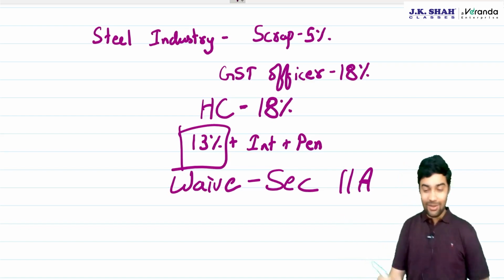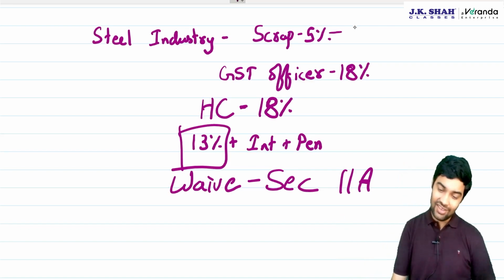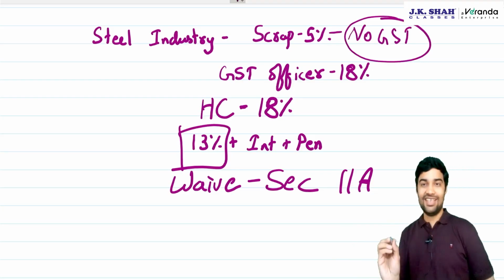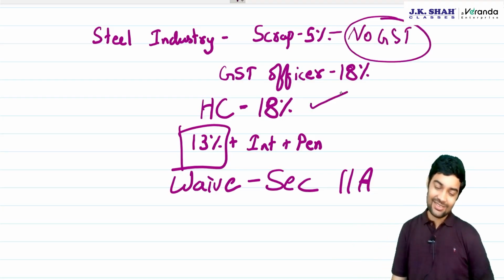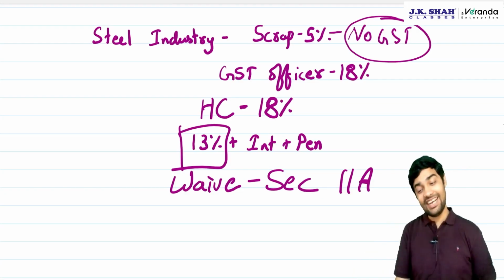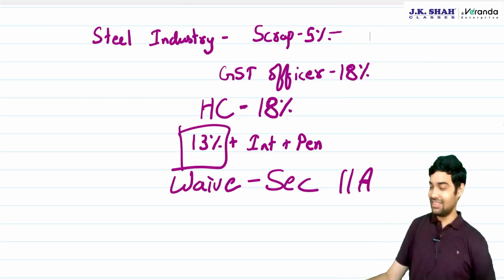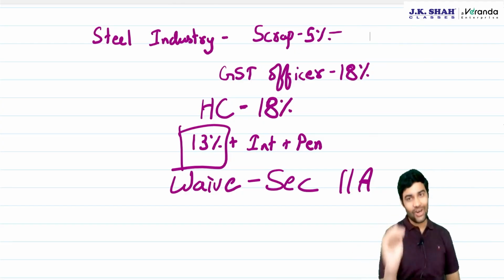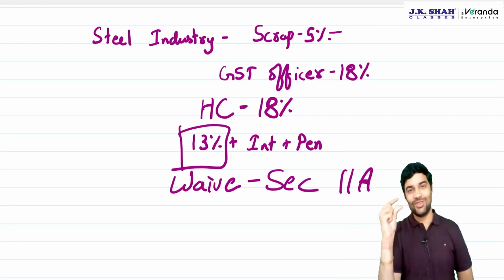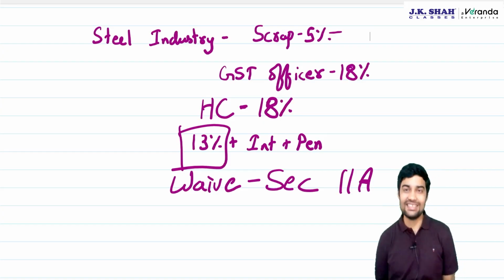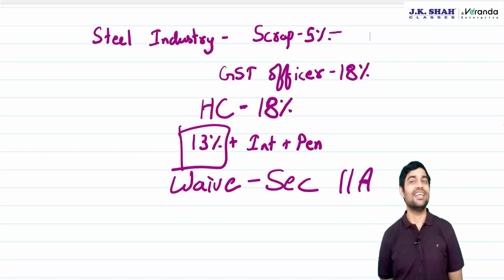Now there could be one more case where they were not paying any GST on a non-levy, and then the High Court has said 18%. Then the government can waive off the entire 18%. So if there is a non-levy, the government will waive off in full. If there is a short levy, the government has the power to waive off the shortfall. Has the government exercised this power till now, sir?